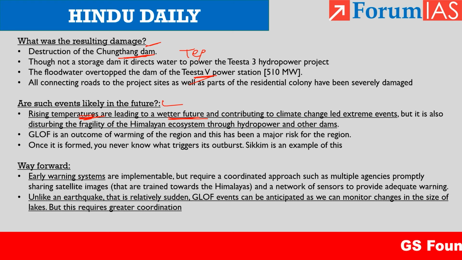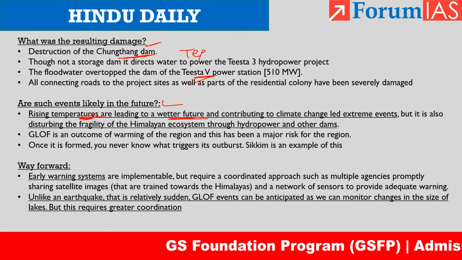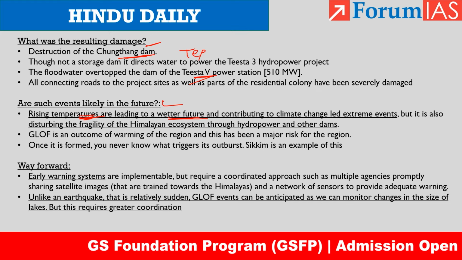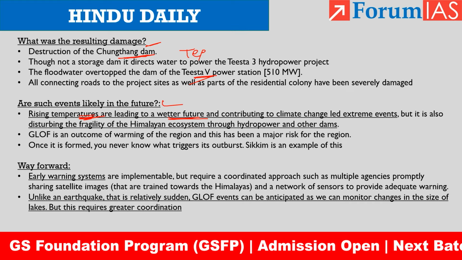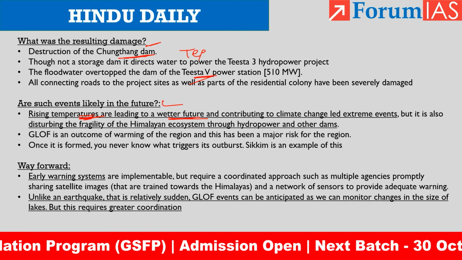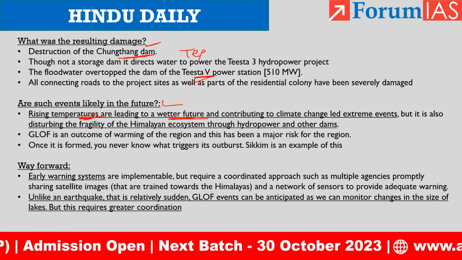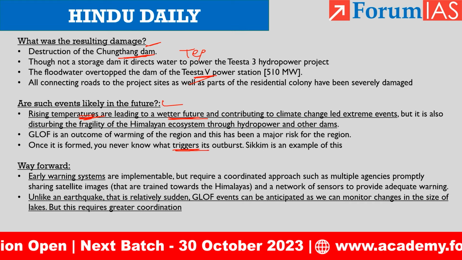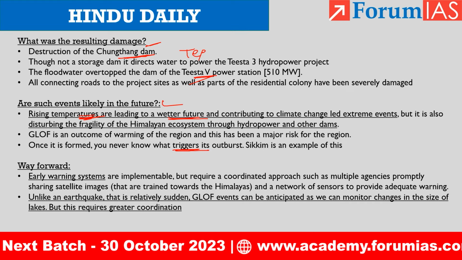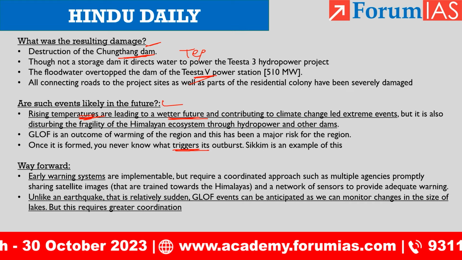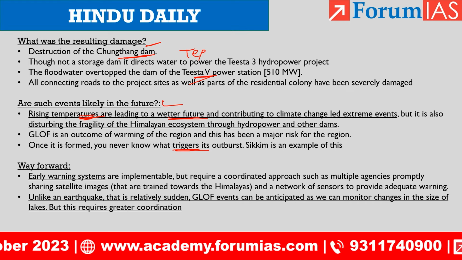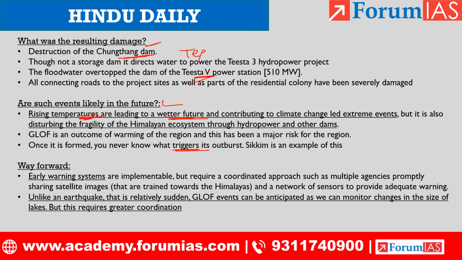So it is a combination of man-made factors which disrupt the fragility of the Himalayan region and also climate change related events. Once a glacial lake is formed, we don't know what will trigger the outburst. So the best bet we have is to prevent the retreat of glaciers. We should prevent or slow down the melting of glaciers.